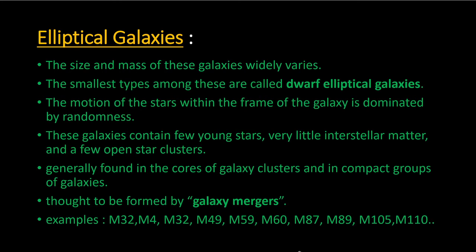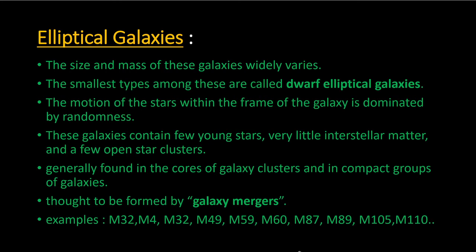It has been found that the larger elliptical galaxies have a system of globular clusters, which indicates an old population. It is also believed that in these galaxies the star formation has come to an end, and even if there is star formation, it is very little and not considerable. These galaxies also appear yellow-red in color, in contrast to the normal distinct blue.